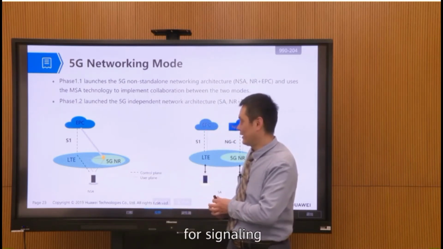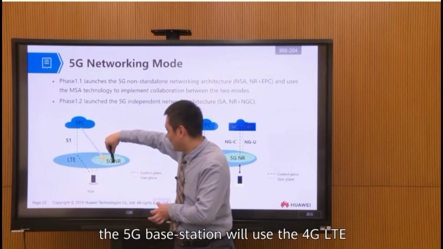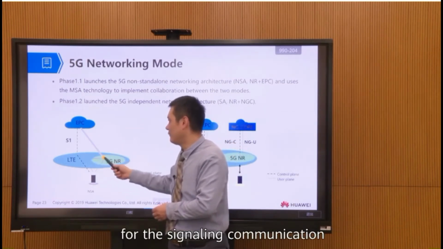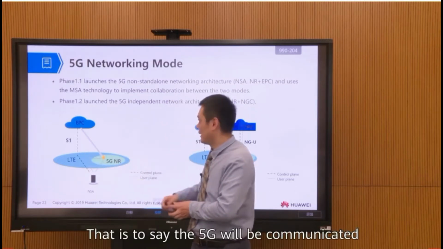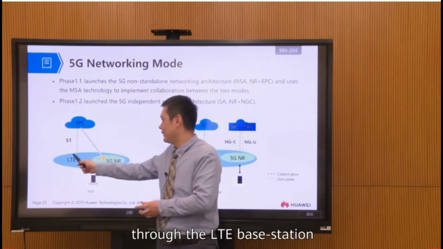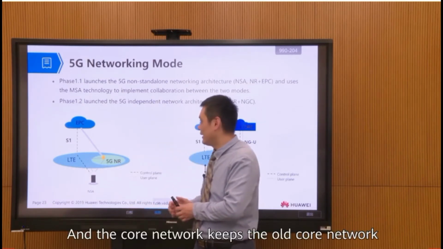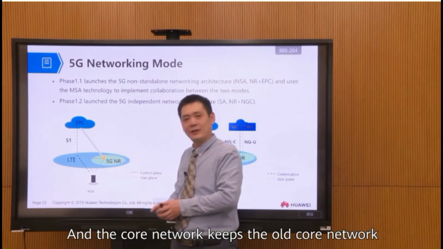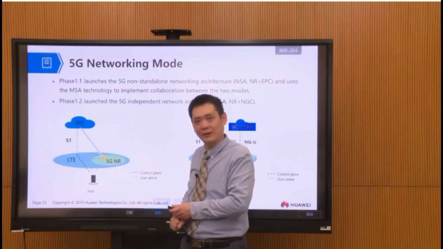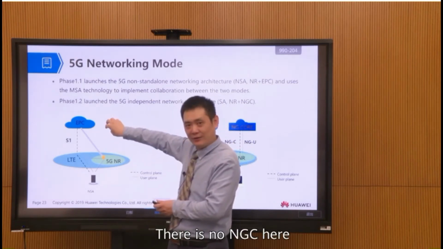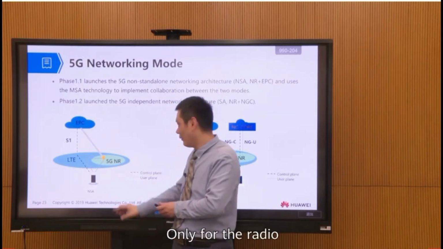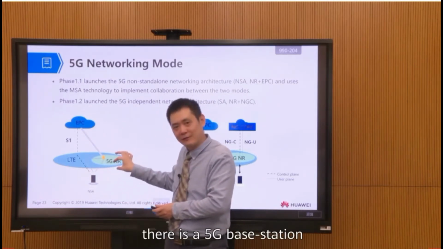So for signaling, the 5G base station will use the 4G LTE for the signaling communication. That is to say, the 5G will communicate with the core network through the LTE base station. And the core network keeps the old core network, that is the EPC, 4G network. There is no NGC here, no new generation core, no 5G core. This core is a 4G core. Only for the radio, there is a 5G base station.